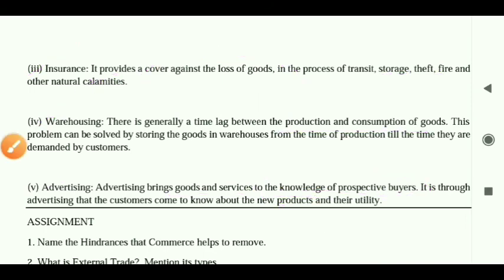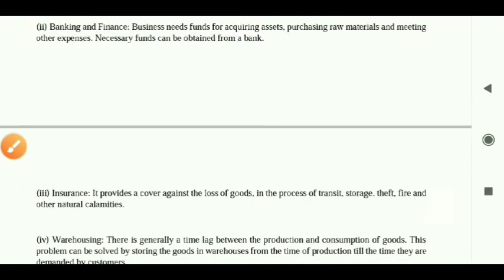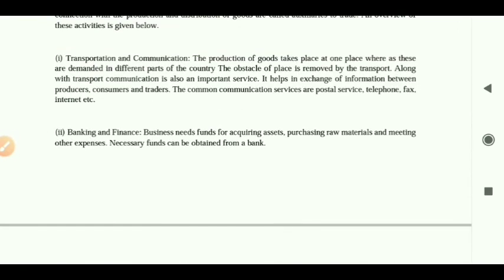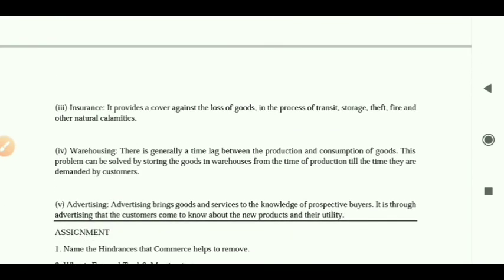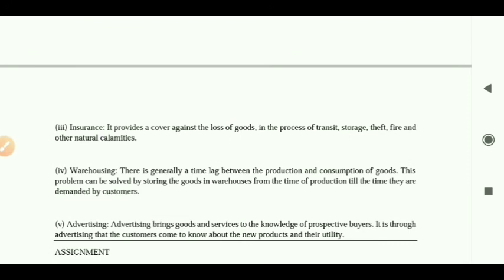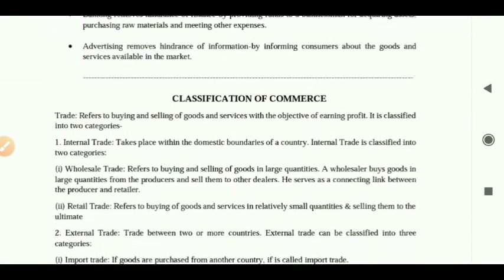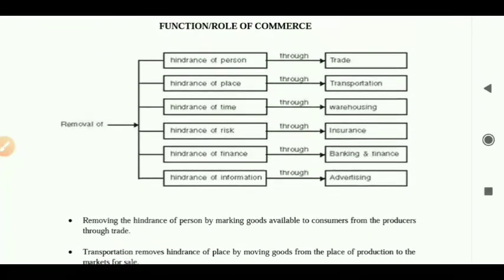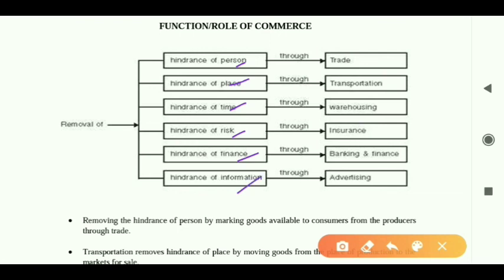So these were the auxiliaries to trade. What are the auxiliaries to trade? Transportation, banking, insurance, warehousing and advertisement. And what are auxiliaries to trade? Auxiliaries to trade are those activities which help us in removing the hindrances. What hindrances? Let us revise. What hindrances were there? Hindrance of place, hindrance of person, hindrance of time, hindrance of risk, finance and information.